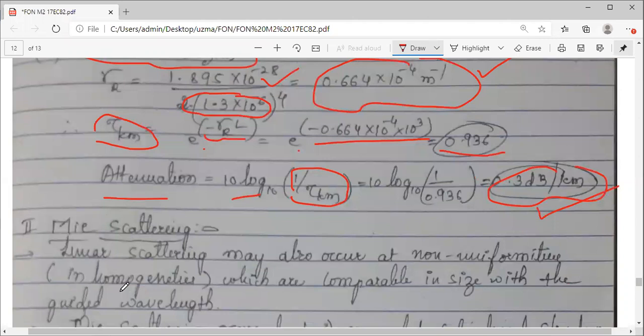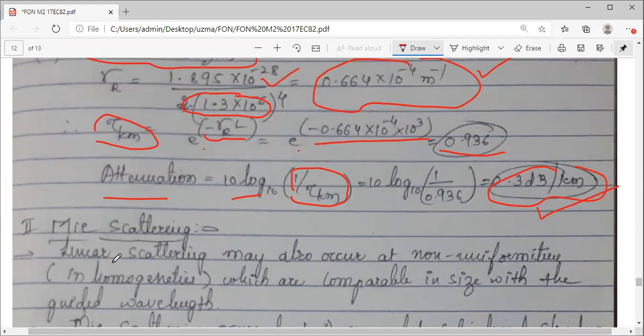Now coming to the Mie scattering. As I told you, a big difference between Rayleigh scattering and Mie scattering is, in Rayleigh scattering, जो भी non uniformities या inhomogeneities हैं structure में, they are on a very small scale compared to the wavelength.